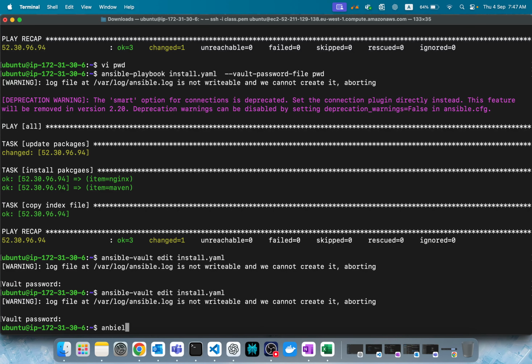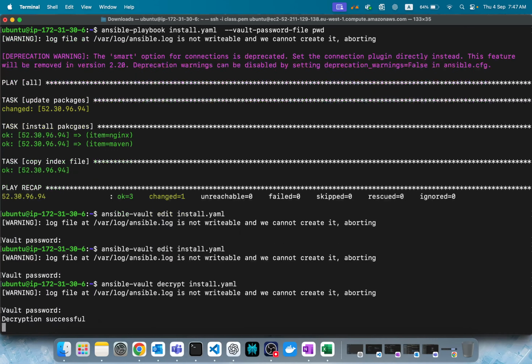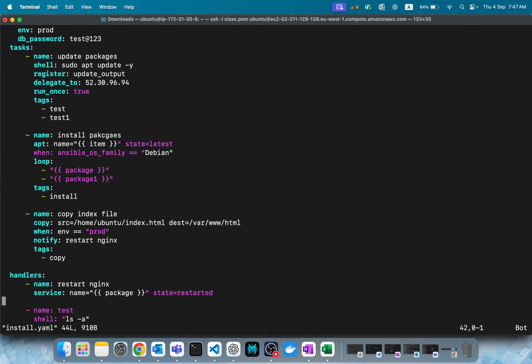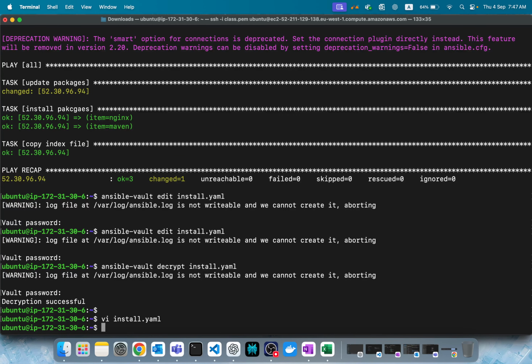How to do it? First, let's decrypt, because I can't enter the password every time. Of course. Now, see, I want to encrypt only a specific string because this is the only sensitive information I have. How to do it? Instead of encrypting the whole playbook, we can encrypt specific strings. ansible-vault encrypt means encrypt the whole playbook, right? encrypt_string will encrypt a specific string. What is your DB password?